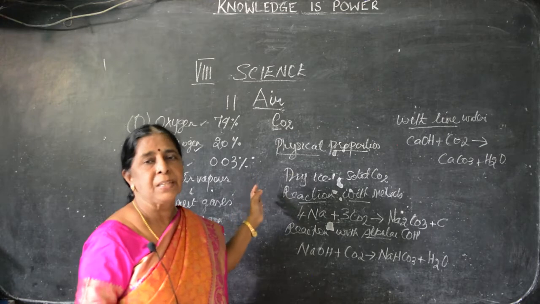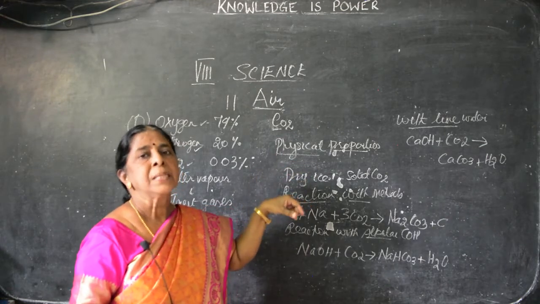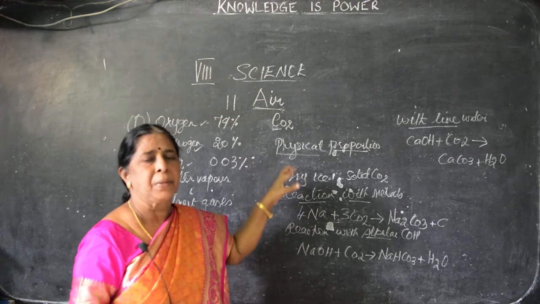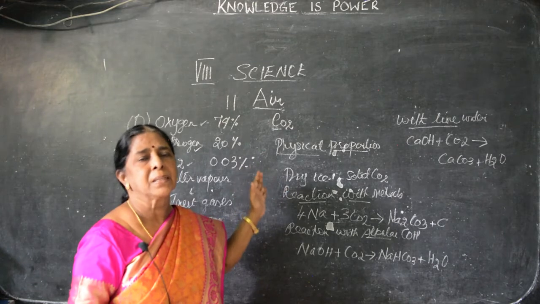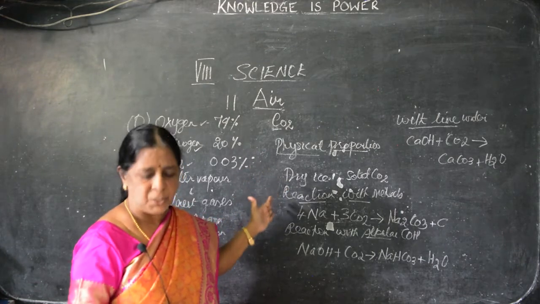It is used as fire extinguishers. In our school verandas, you can see the fire extinguisher. Just go through what the contents of the fire extinguishers are. Certainly, solid carbon dioxide will be the carbon dioxide. It is used to put out the fire. So, it is used in fire extinguishers.